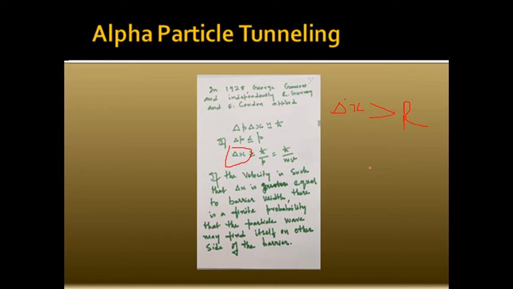You have a probability of finding the particle outside the nuclear radius, which means the alpha particle has escaped. So this does not get ruled out, but there are certain conditions: the velocity has to be such that this condition is satisfied, that delta x is greater than or equal to h cross upon mv. If so, then you will find the particle on the other side of the barrier.